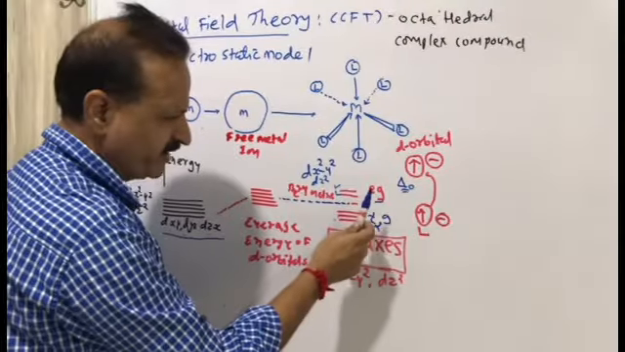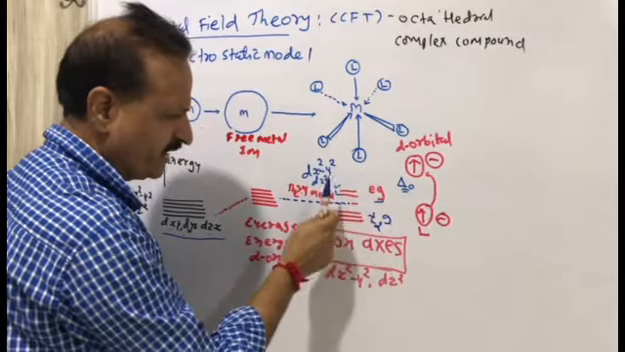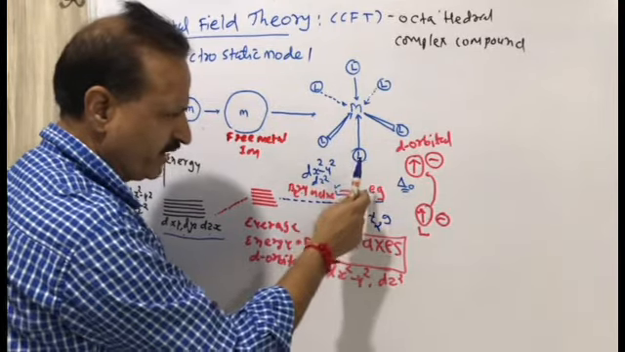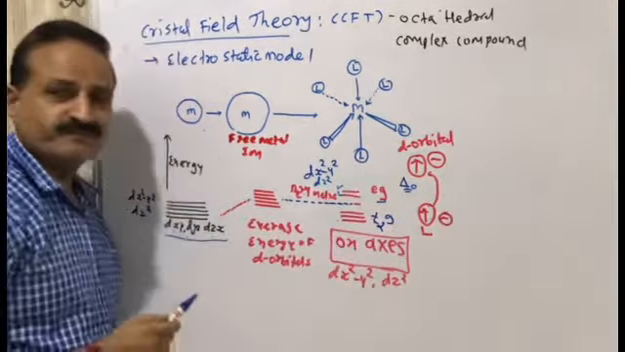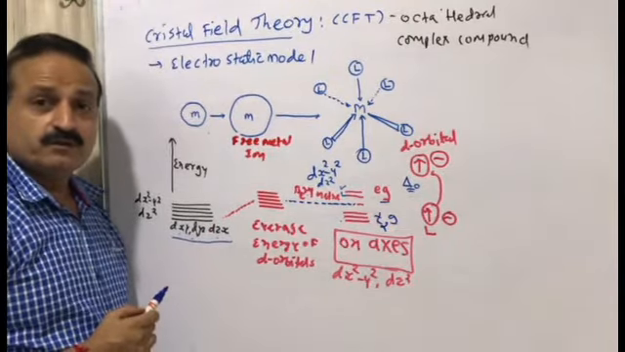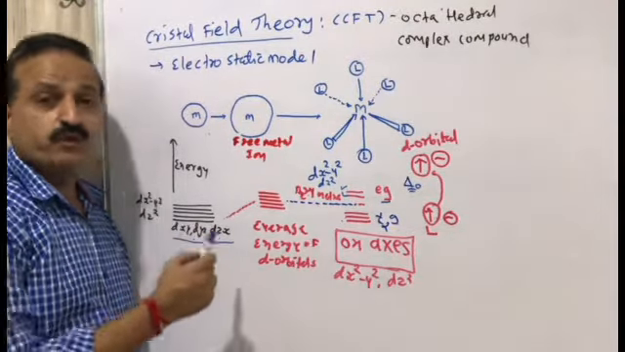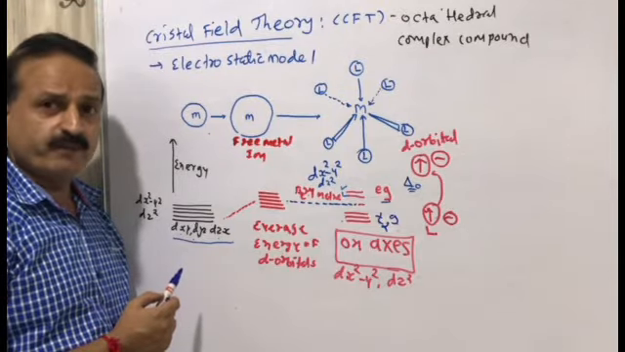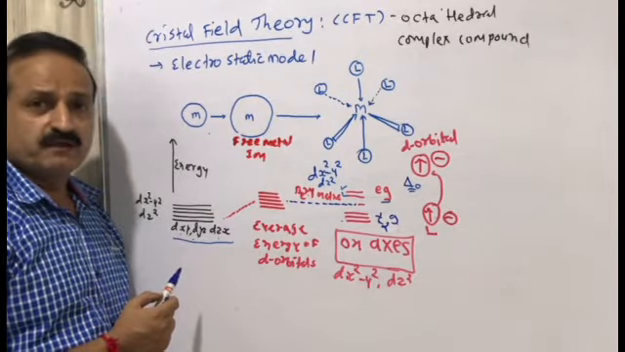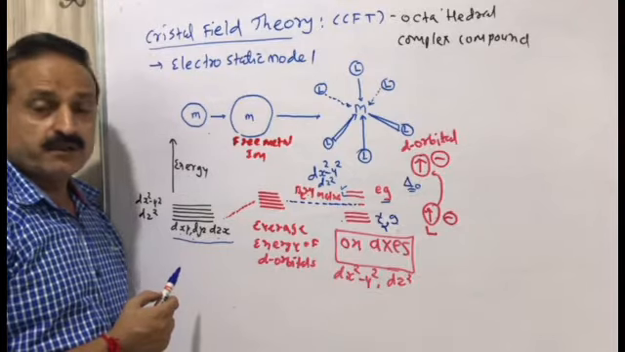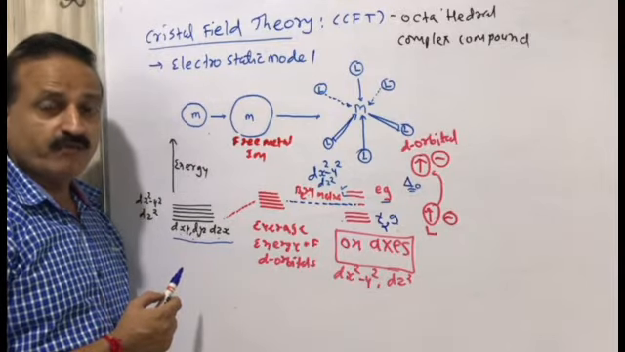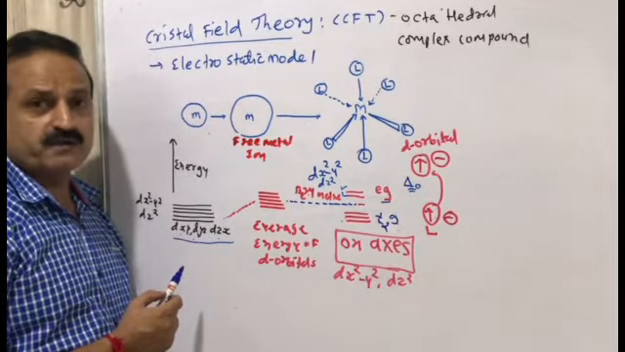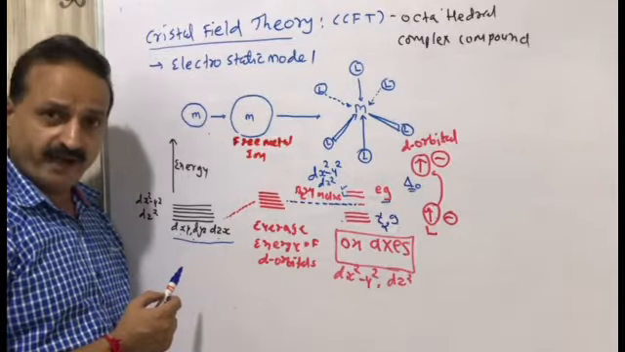There are three alphabet T to G, so there are three. Here are two alphabet E, G, then there are two. So this is due to repulsion: splitting of d orbitals of metal ion is done due to the repulsion of electron of d orbitals and electron of ligand.